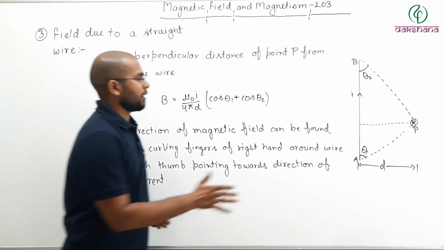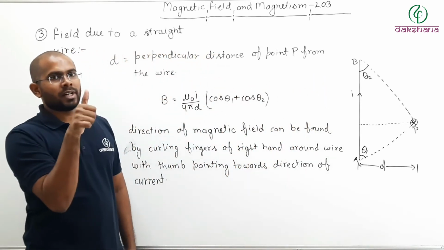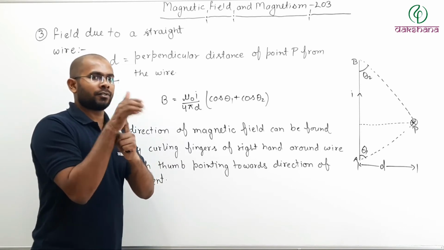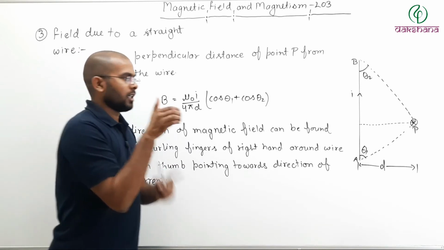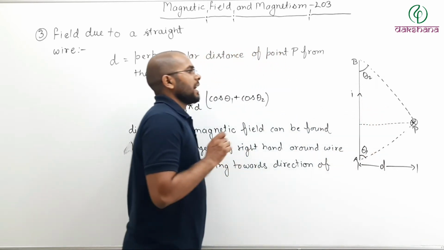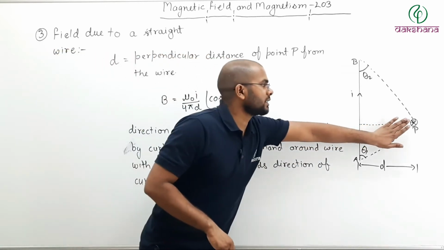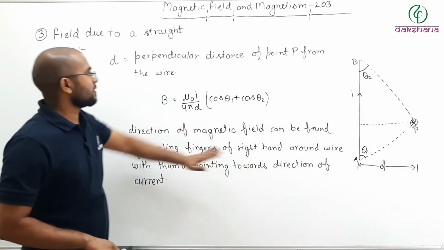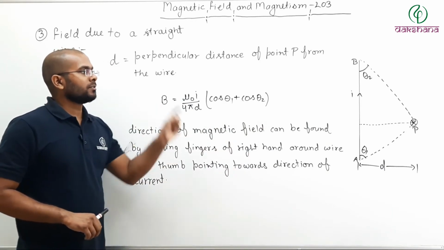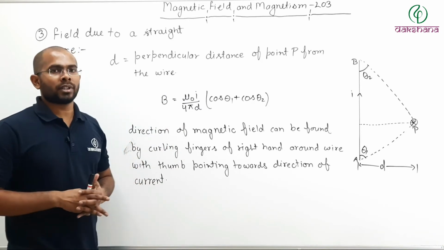So if you curl your fingers in such a way that the thumb points towards the direction of current, then the direction of curling of your fingers tells us the direction of magnetic field at this point P. So this way you can find the magnetic field due to a finite wire. Now you can pause the video and note it down.